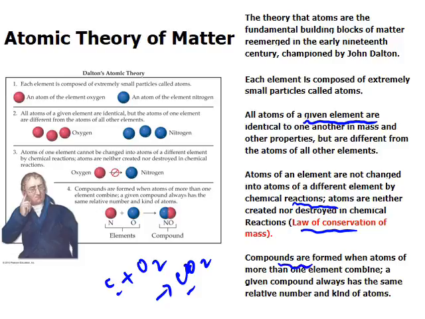Compounds are formed when atoms of more than one element combine, and that's what you see here. Carbon plus oxygen gives carbon dioxide. Hydrogen and oxygen gives H2O.